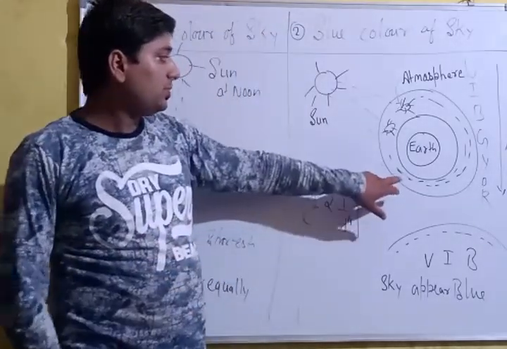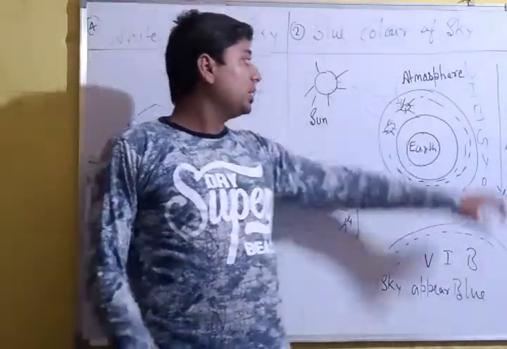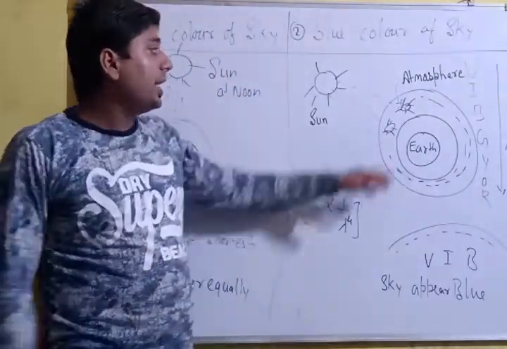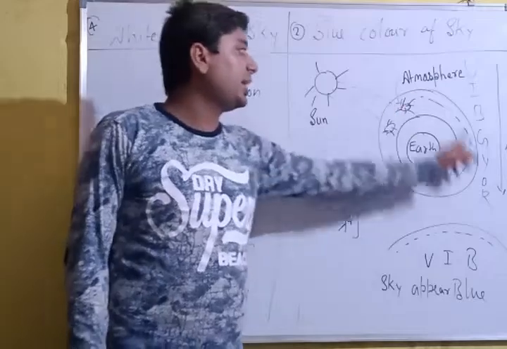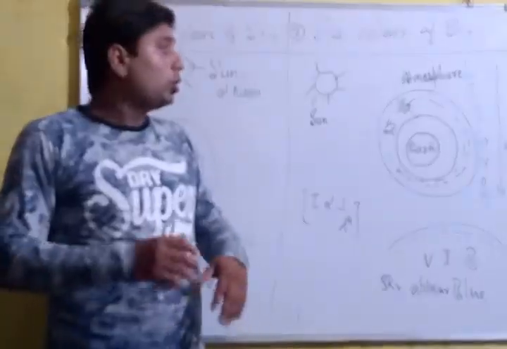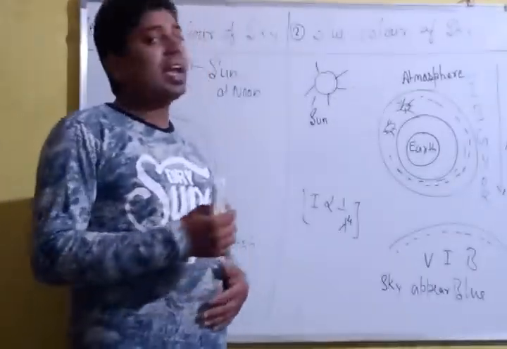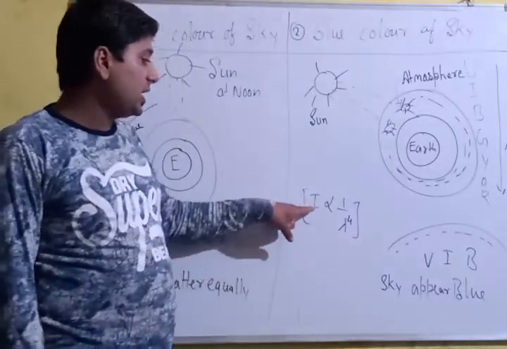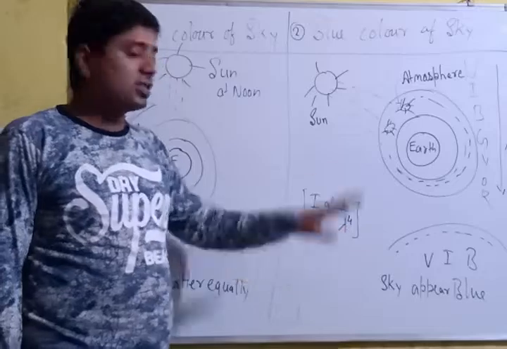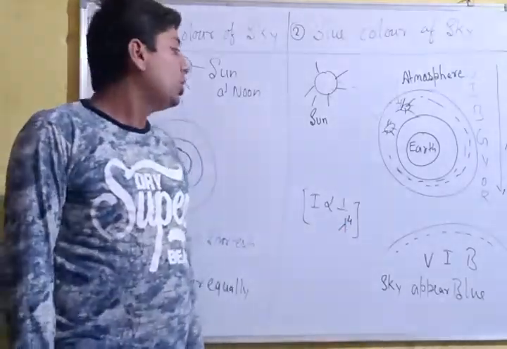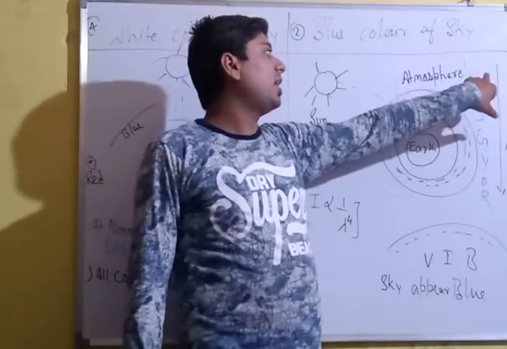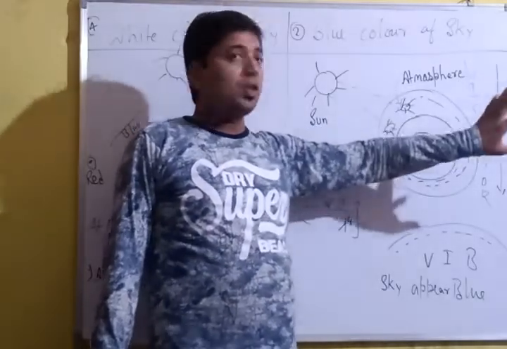So here the light whose wavelength is less will be scattered the most. Due to this, the sky will appear blue. As Rayleigh's law says, the intensity of scattering is inversely proportional to the wavelength. So in VIBGYOR, the least wavelengths belong to violet, indigo, and blue.